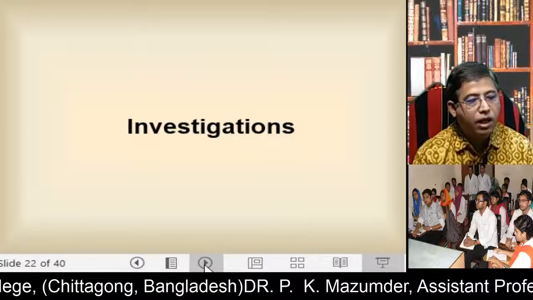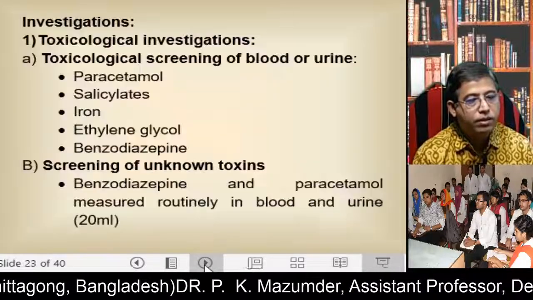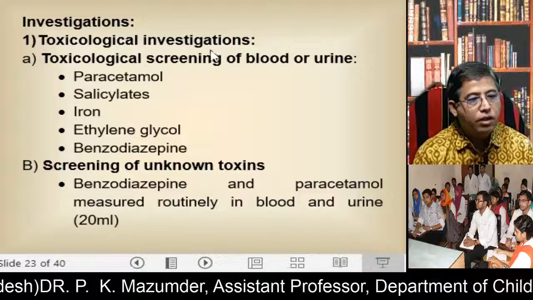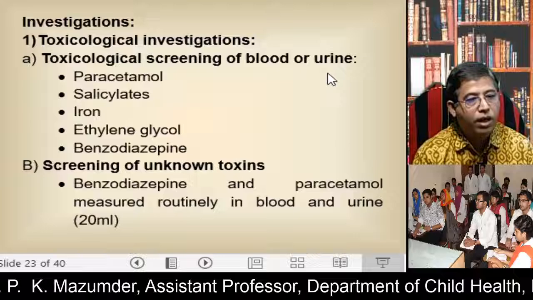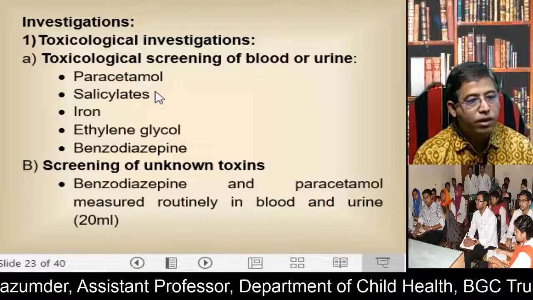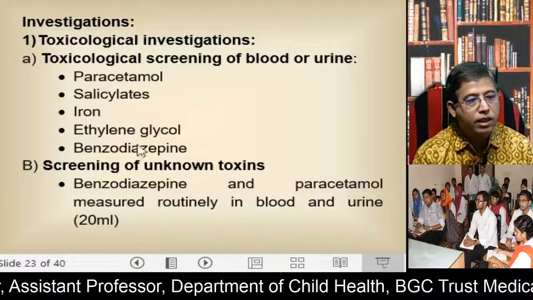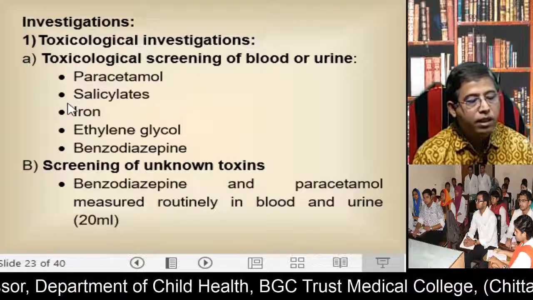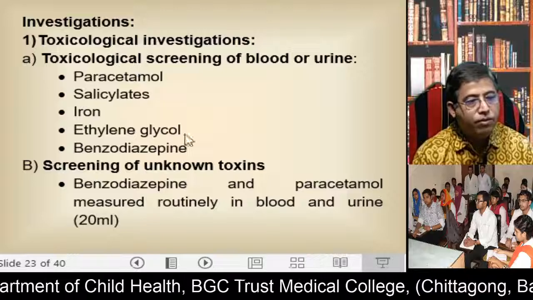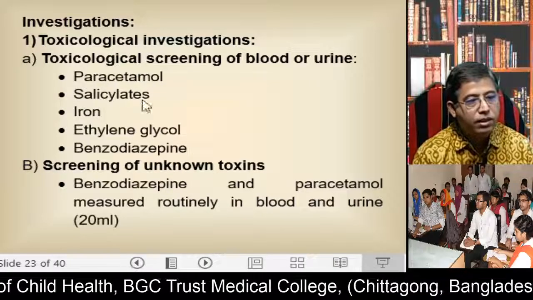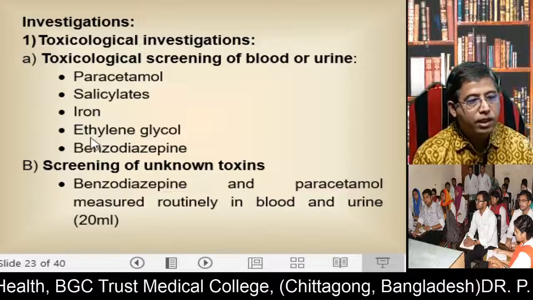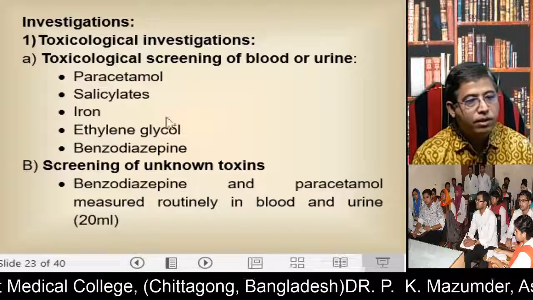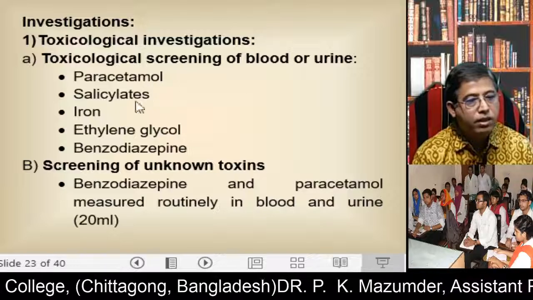Now investigation. How do you investigate a poisoned patient? Toxicological investigations. Toxicological investigation includes screening of the blood or urine for paracetamol, salicylates, iron, ethylene glycol and benzodiazepines. So blood and urine screening is done for these types of poisons such as paracetamol poisoning, salicylate poisoning, iron poisoning, ethylene glycol, benzodiazepine. These are the more important blood and urine screenings.